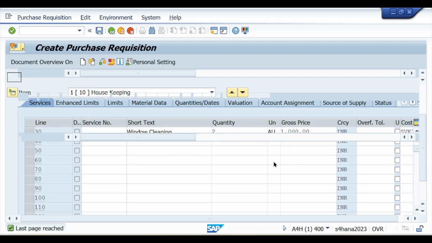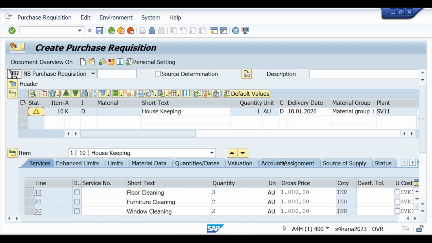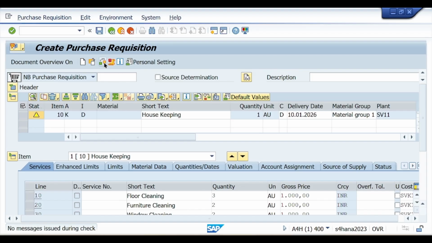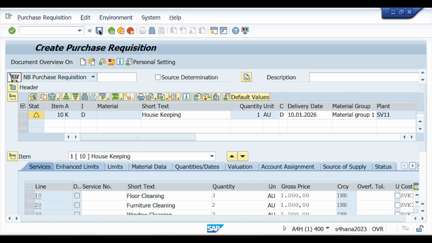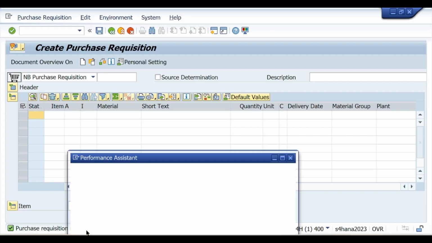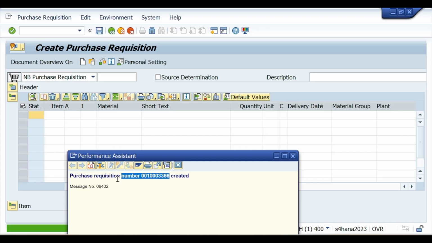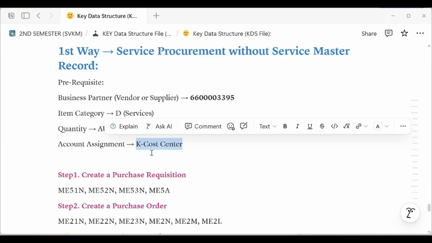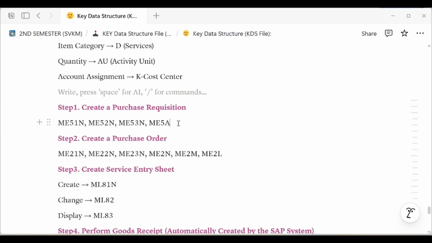So this way you have mentioned all the information. Now check it, anything is missing or not. You can find no message issued during check. Now you can save. So this is the way to create purchase requisition for the service procurement. So this is my purchase requisition number. Now maintain it in your KDS file. So this is our first step.